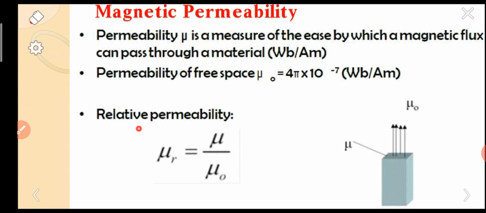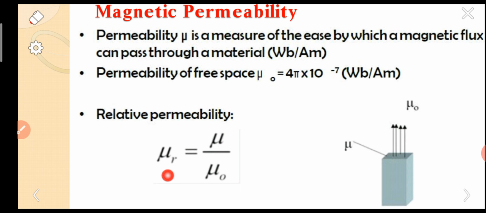Next, there is another quantity called relative permeability. Relative means comparing with another material. As I said at the start of the slide, the meaning is just in the word itself. Relative permeability means you have to compare the permeability with another material.